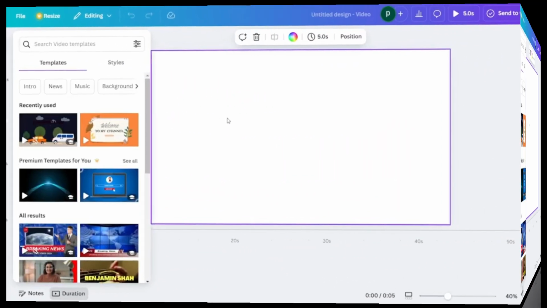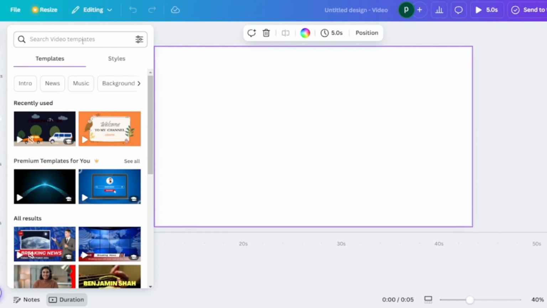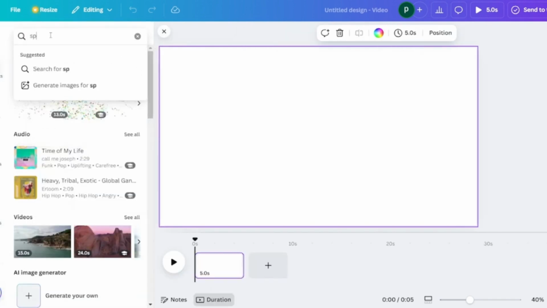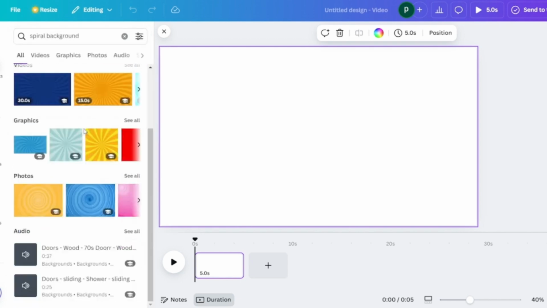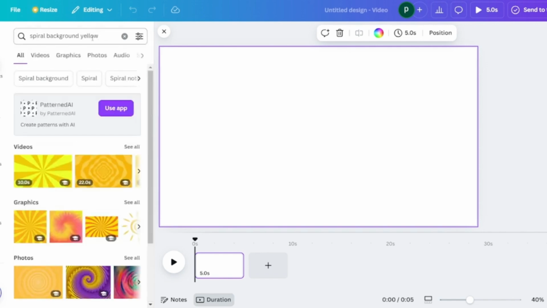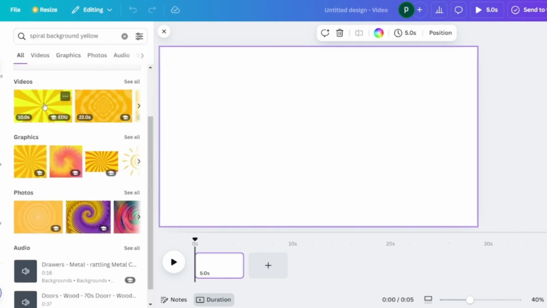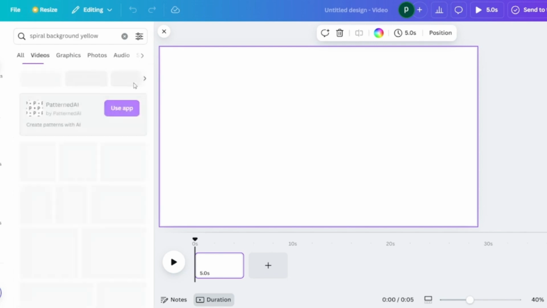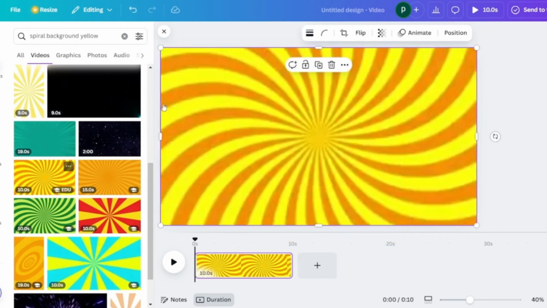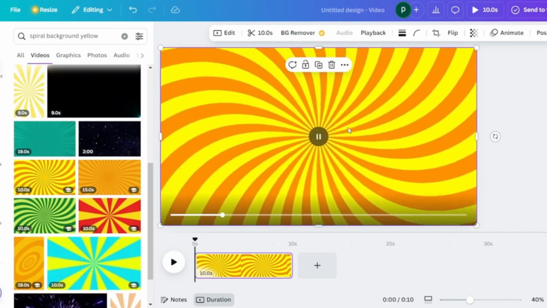Once you have the blank page, now we are going to start with creating a background. So I'm going to search for a spiral background. You need to go to elements and type spiral background. Now I want to have a background which is yellow in color just for this specific preference. So I'm going to choose a yellow background. You can go to videos, see all, and select whichever video you like. So just drag and drop and it will automatically get adjusted to your frame.